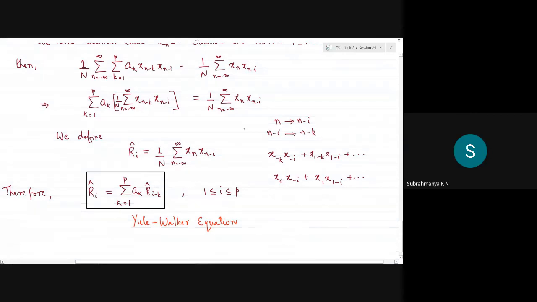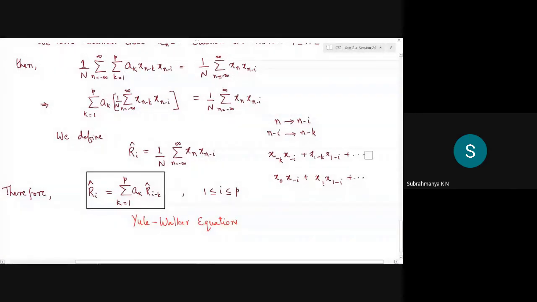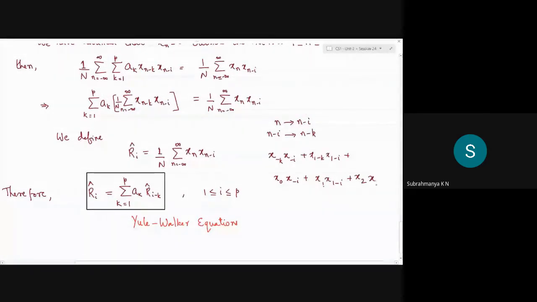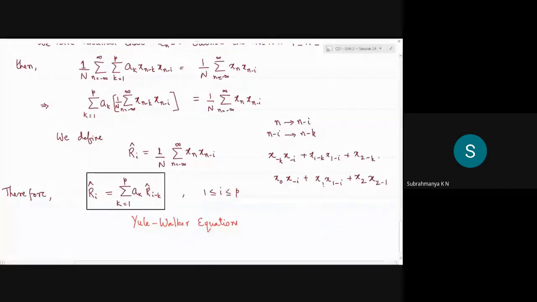If I call all this summation Ri, can you see the difference between these two? It's simply i minus k here. If i is equal to 1, this will also be x1 minus k, and the next term will be x2 minus k times x2 minus i.